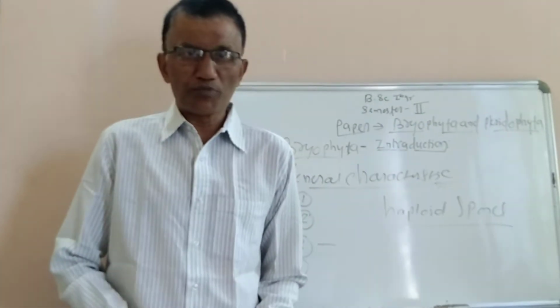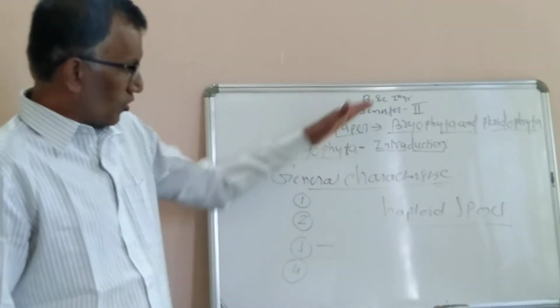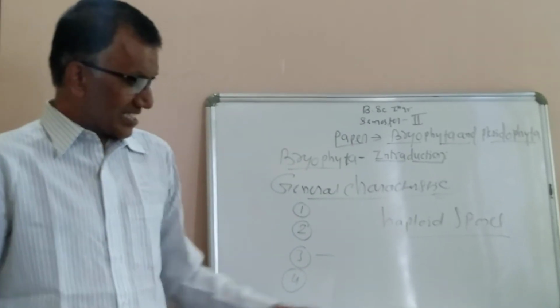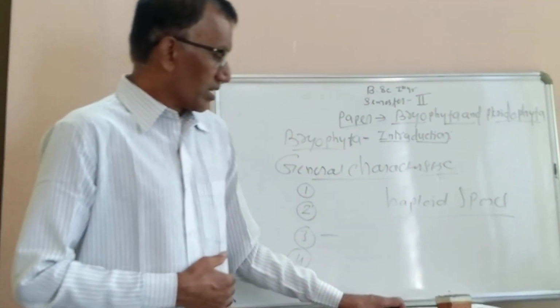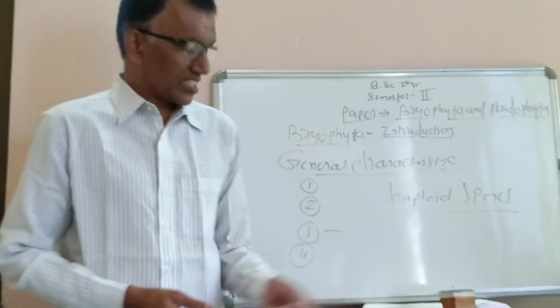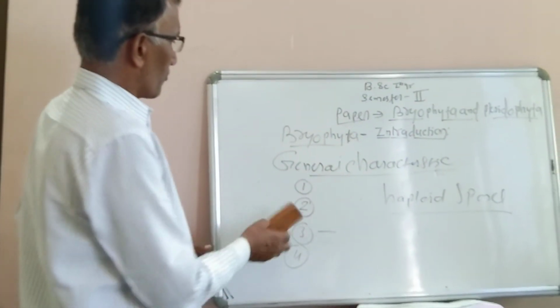These two examples are mentioned for your syllabus. After knowing the general characteristics of Bryophyta, now we are going to discuss the classification of Bryophyta.